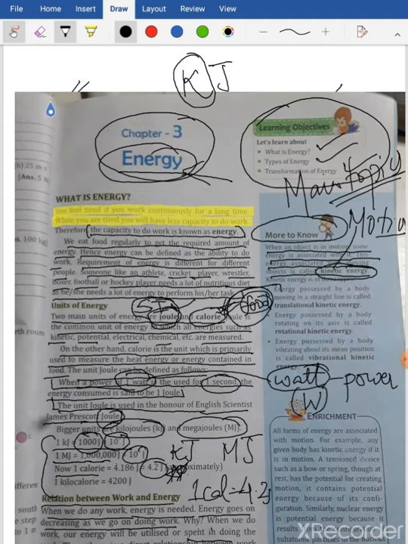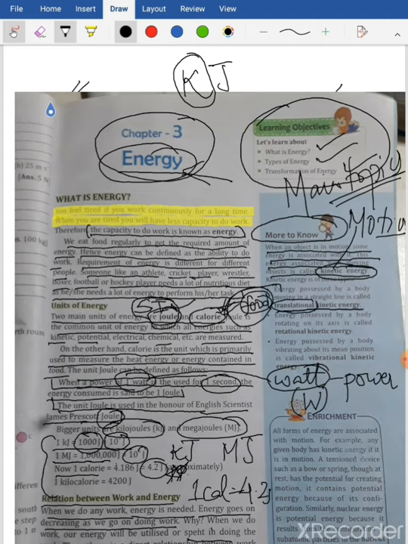When the wind is blowing, it has kinetic energy. When the fan is rotating, it has kinetic energy. When the wings of the birds are flapping, it has kinetic energy. So whenever something is in motion, moving, it possesses kinetic energy. All right. So kinetic energy is the energy possessed by a body which is in motion. Kinetic energy is of three types here. They are translational kinetic energy.